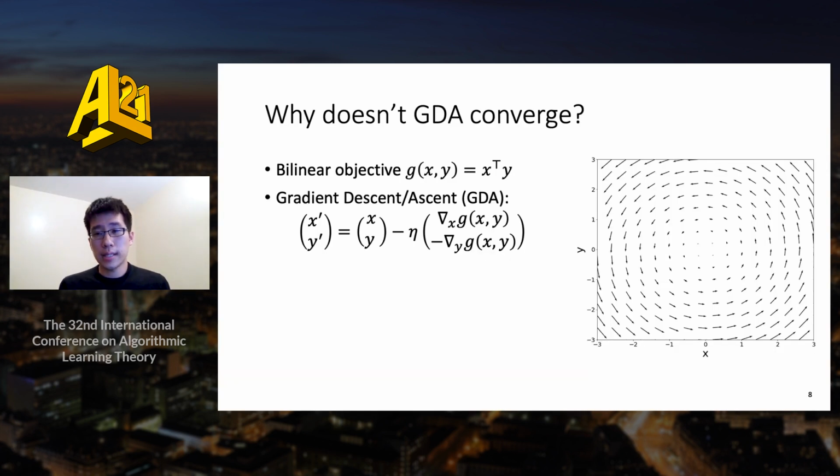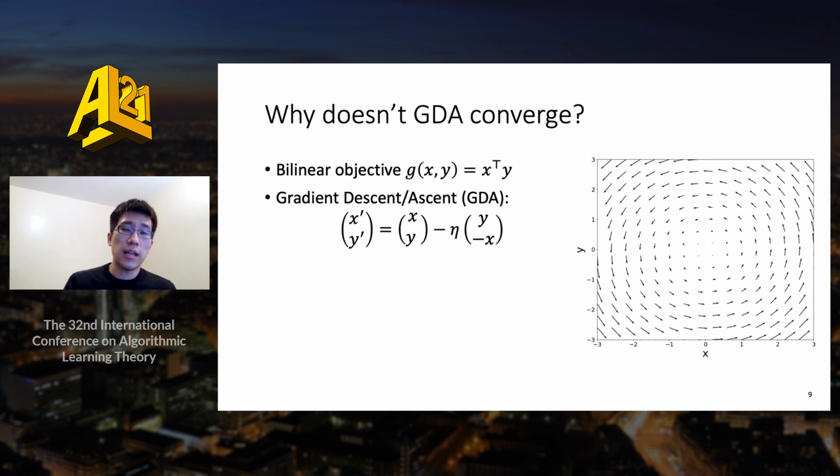So why doesn't gradient descent ascent converge? We can look at the simple case of an unconstrained bilinear objective where G equals the inner product of x and y. We also write the update of GDA here. Due to the form of the objective, we can rewrite the update like so. And from the update in this form, we can see that the gradient descent ascent dynamic moves in a circular trajectory around the origin.